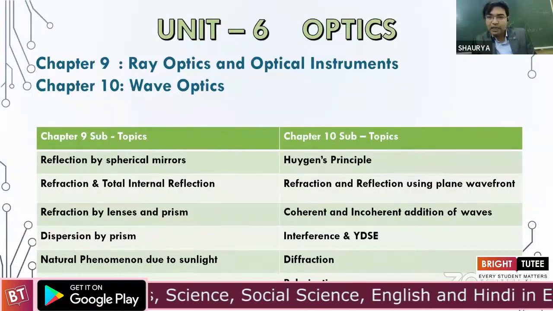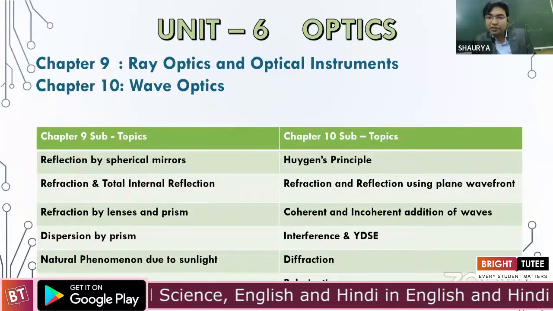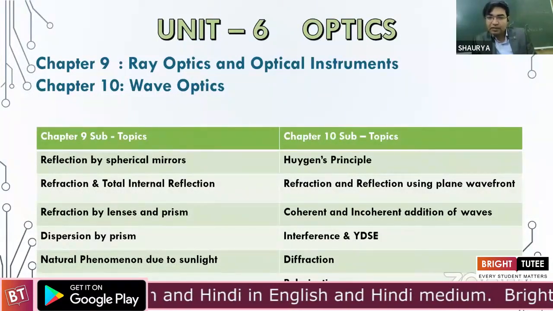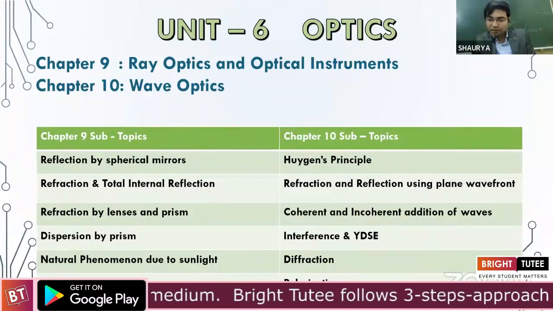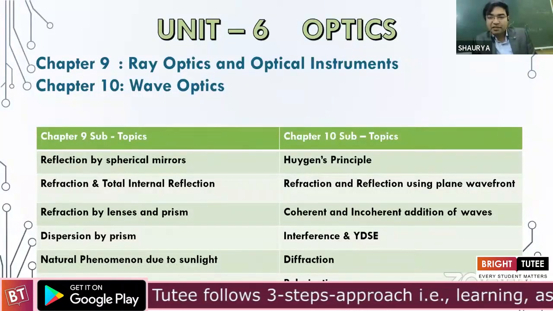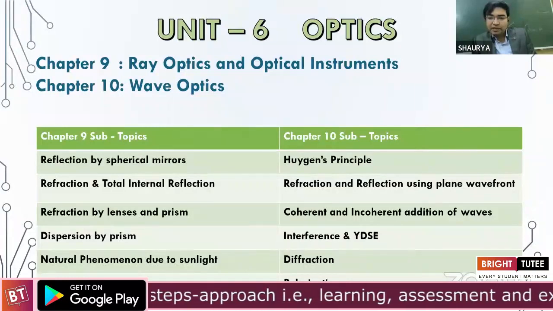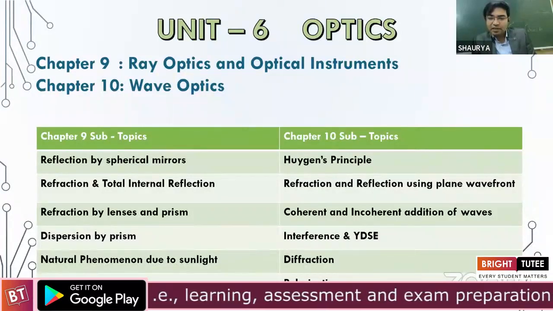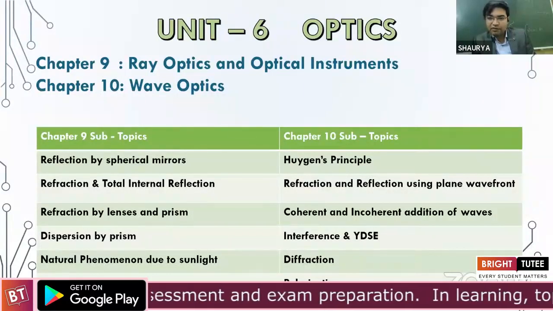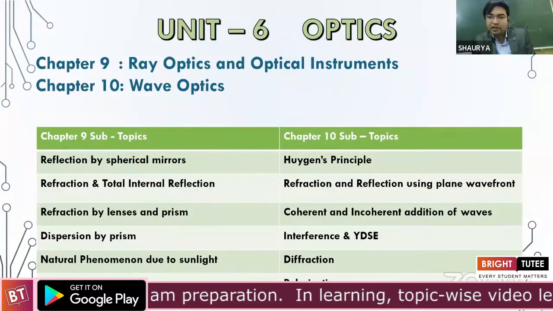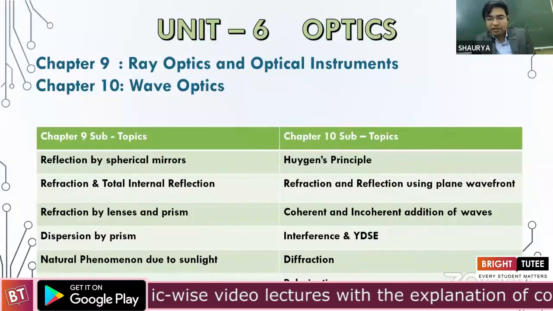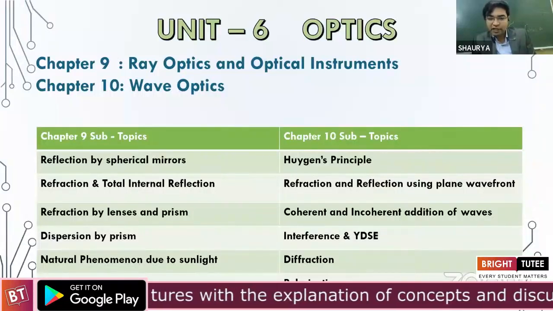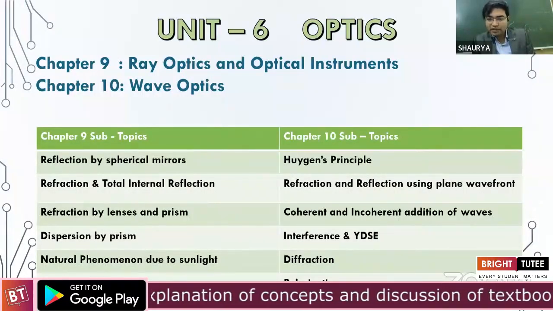We follow it up by coherent and incoherent addition of waves. So this needs a prior knowledge of waves from class 11 and their superposition, right? Next, we read about the interference of light waves and Young's double slit experiment in detail, the formation of fringes and all the mathematical framework. Lastly, we have the topics of diffraction, and here we only read about obviously Fraunhofer diffraction followed by polarization.